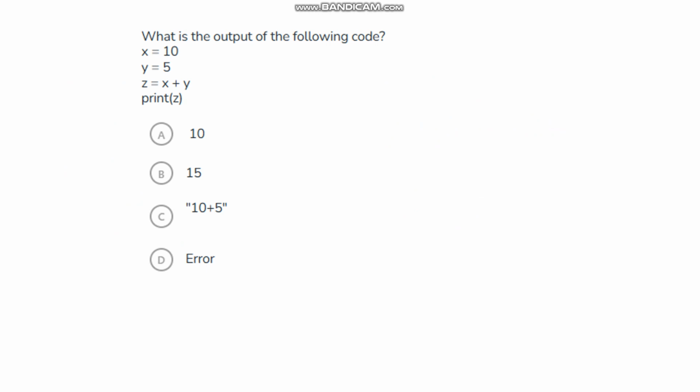What is the output of the following code? The x value is 10, the y value is 5, z equals x plus 5, that is 10 plus 5. Now the value becomes 15. The z value is 15. Print the z value, 15. 15 is the answer.